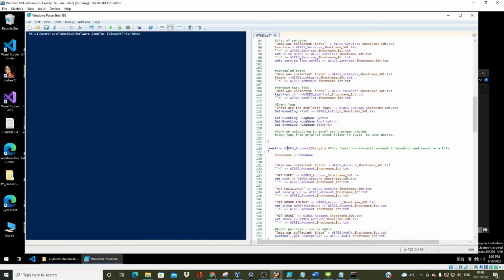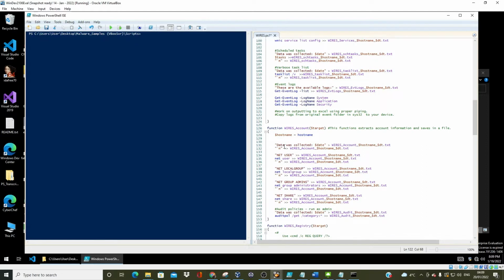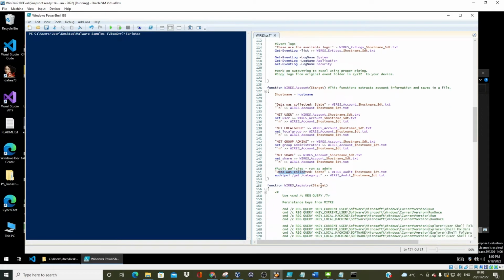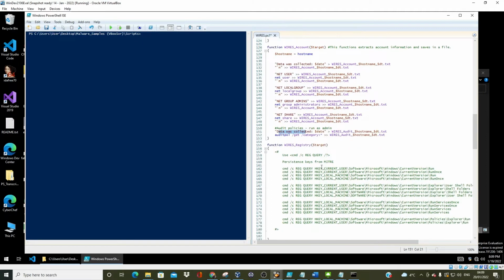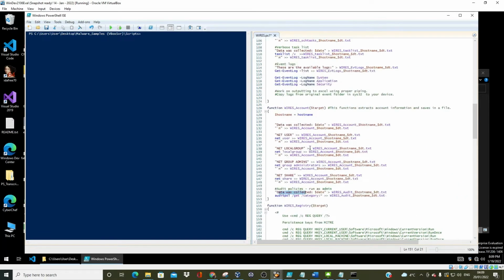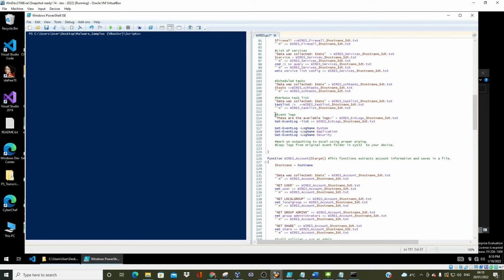Then this function is for account information, and it uses a lot of net commands. So net user, net localgroup, net group admins, net share, and then of course audit policies for the accounts, just to understand it. And then registry, I have commented this whole function out because it can be long actually. Let me comment out event log as well.